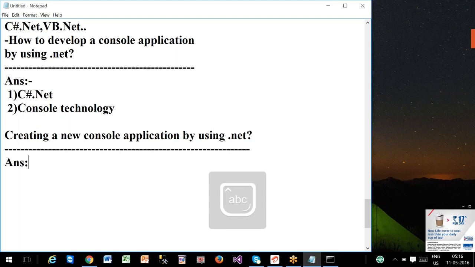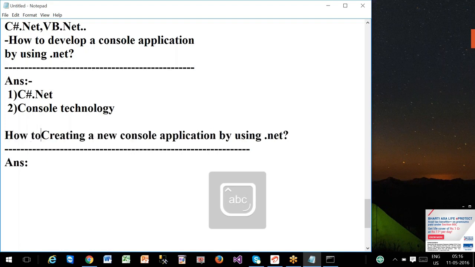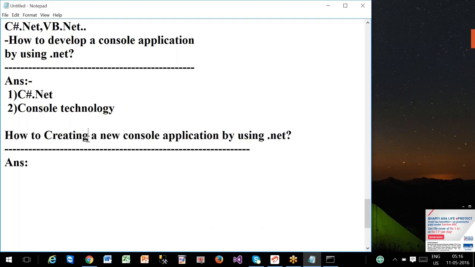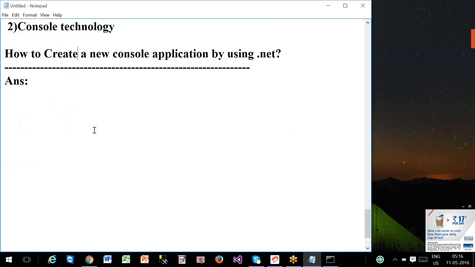Step by step, we are going to see how to create a new console application in the next class. First we are going to create our first console application. After we create that console application, we will try to understand the basic features of the development environment, and we'll start. So almost tomorrow your programming is going to start.